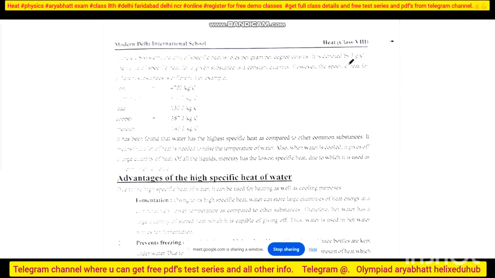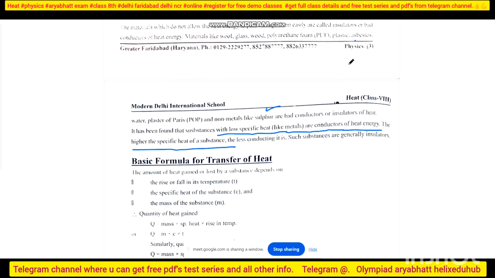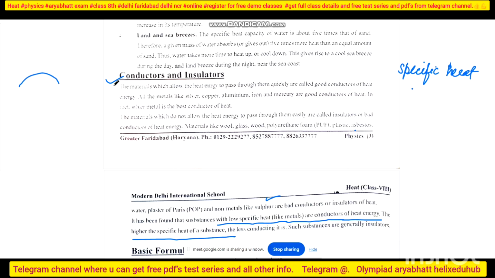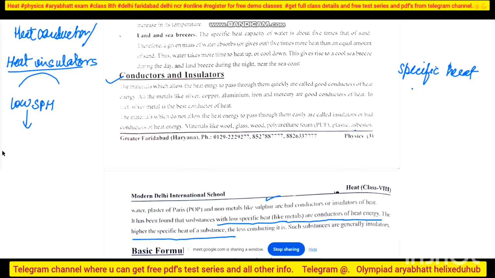So when I am talking about this part, now conductors and insulators, what are they actually? Substances. See, we know lots of examples of heat conductors or heat insulators, or bad conductors. In terms of specific heat, I will say that those with low specific heat are conductors, in the sense that we have metals.